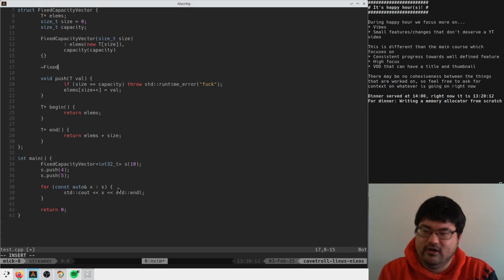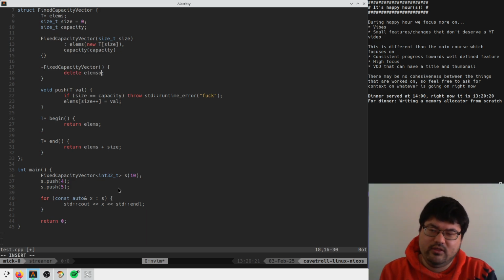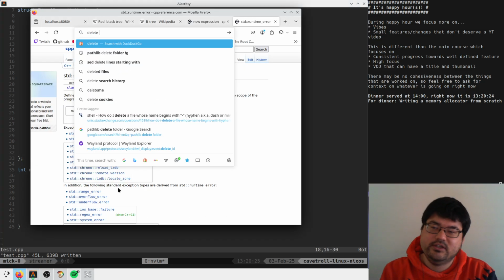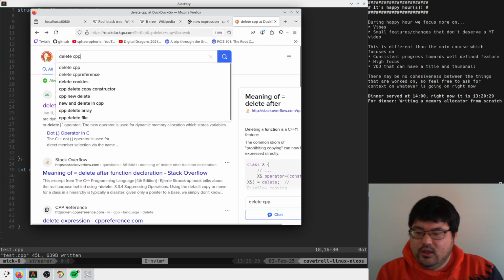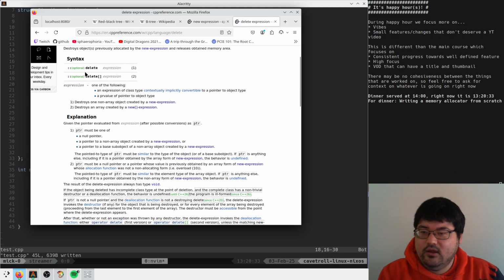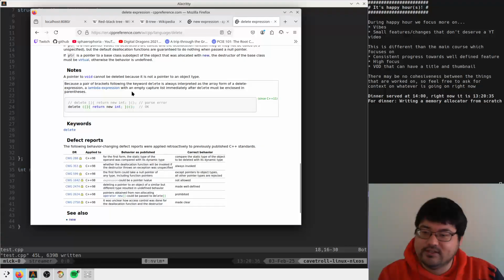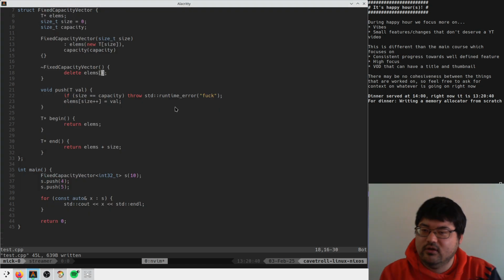Fixed capacity vector needs to delete elms. Do I have to do it like this? I remember there being some sort of rule where delete in C++ has different syntax depending on whether it was allocated with new as an array or new as a single thing. So it's like this? Is that what they want?